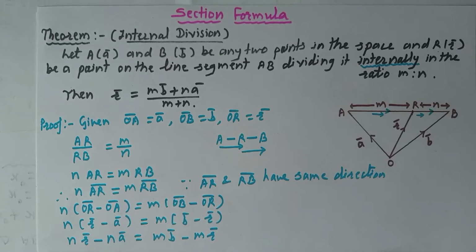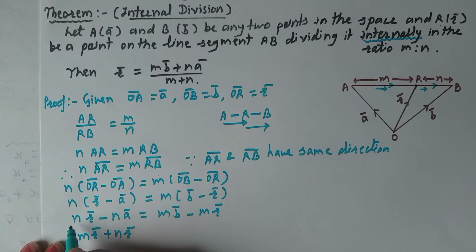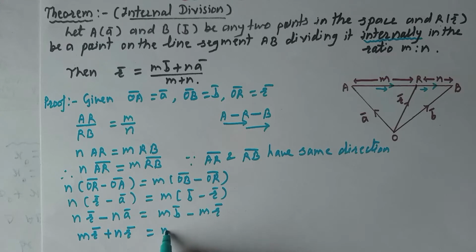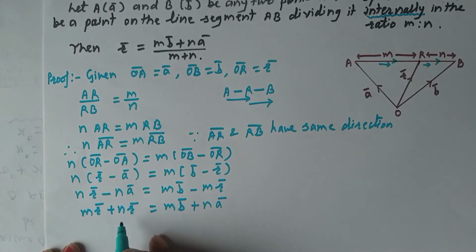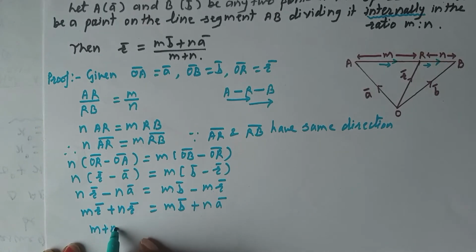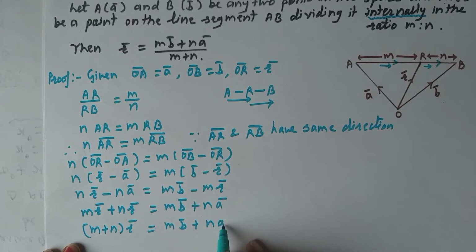Okay. Now I will shift this negative term to the left hand side and this negative term to the right hand side. Then I will get m R bar plus n R bar. I have shifted this negative to the left hand side and this n R bar as it is. Now keep this m B bar as it is and shift this negative term to the right hand side, it will get positive. Now take R bar common from these two terms. Then this will be m plus n times R bar, and this will be m B bar plus n A bar as it is.